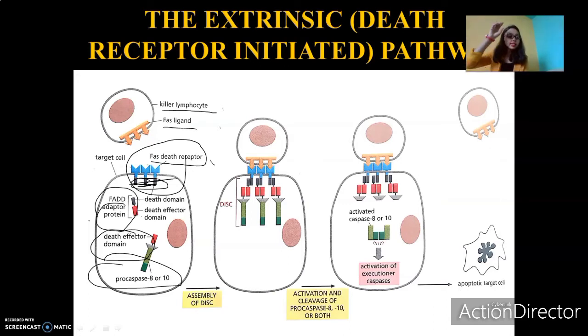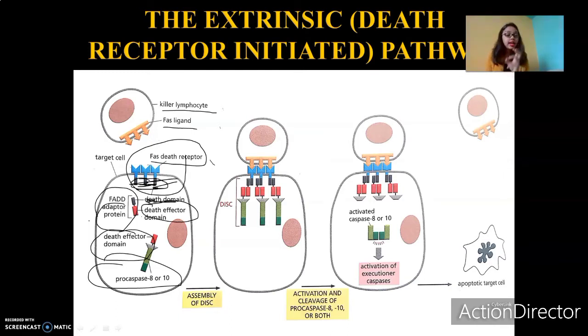steps. One is the cytosolic tail of our receptor. First of all, it recruits the FADD adapter proteins. The FADD adapter proteins then recruit our procaspases. How do they recruit the procaspases? Through the death effector domain. The death effector domain is nothing but a site. Using this site, the FADD adapter proteins recruit procaspase 8 or 10.